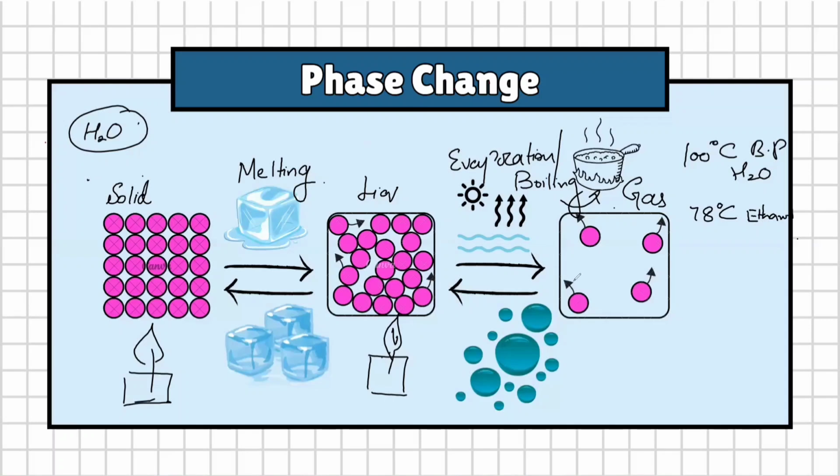Now, let's reverse these processes. The conversion of gas into liquid is called condensation.